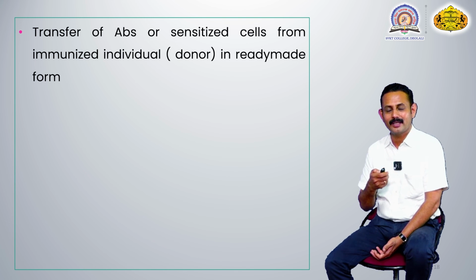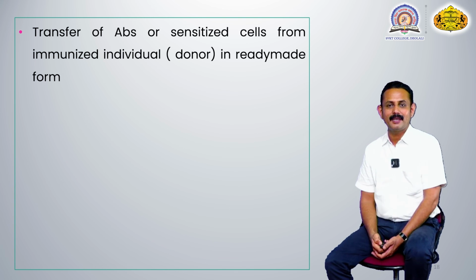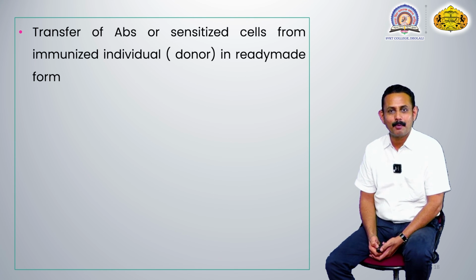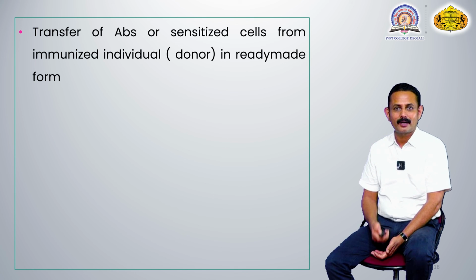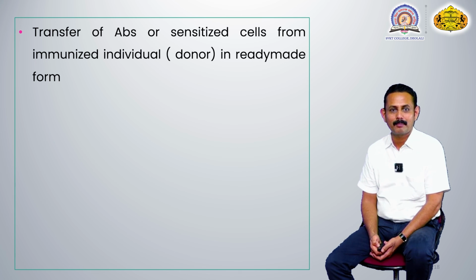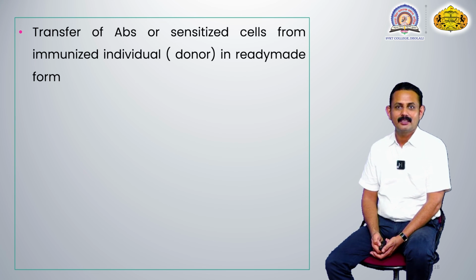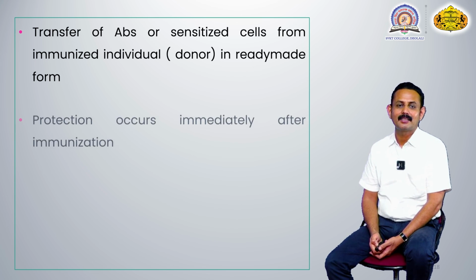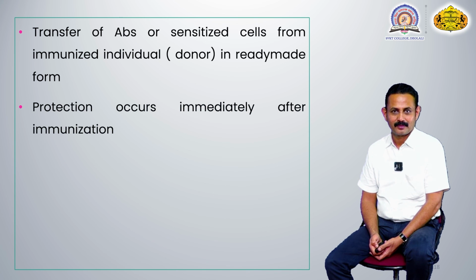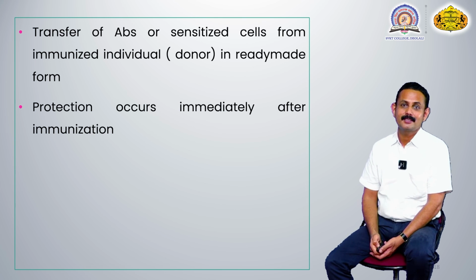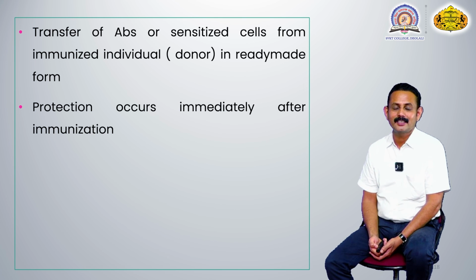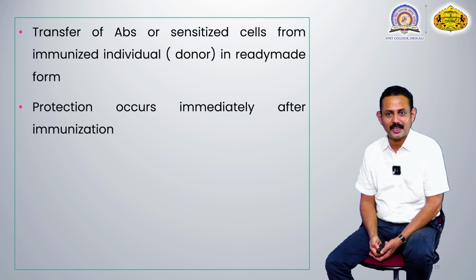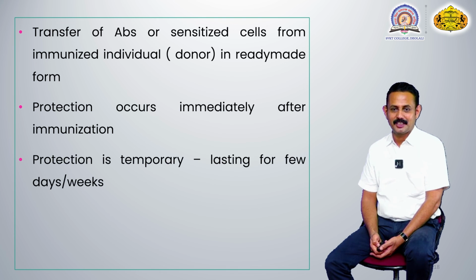From that donor's blood, lymph or plasma, these antibodies are extracted or added into saline and transfused in ready-made form so that the recipient gets protection. Due to the ready-made supply of antibodies or sensitized lymphocytes, the person gets immediate benefit or immediate protection from this type of immunization.